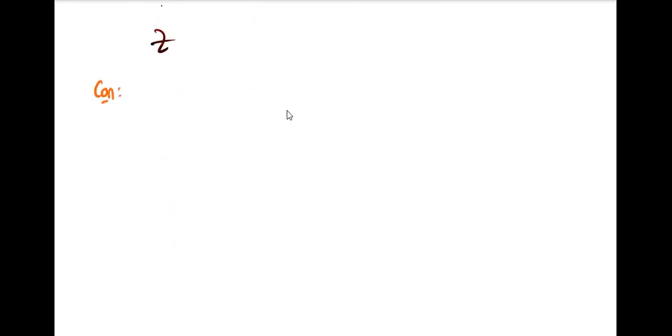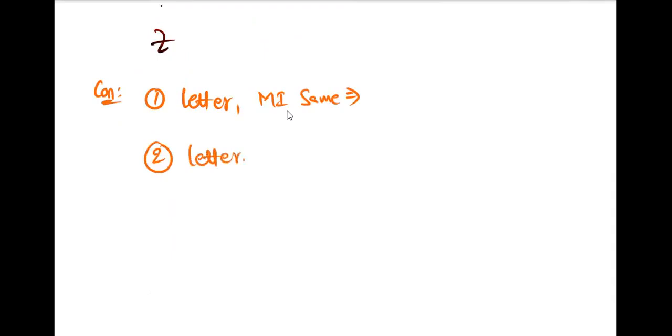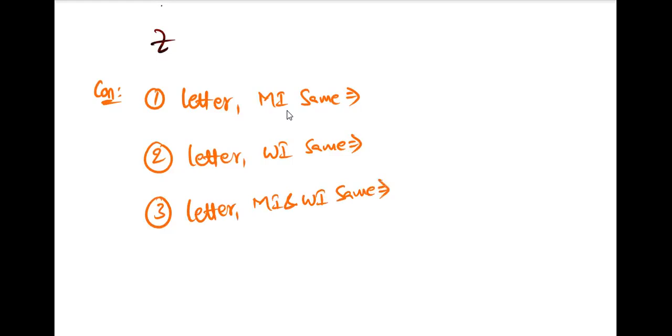The conclusions are: number one, letter and mirror image same. You have to list out all those letters. Second conclusion is letter and water image same. Your third conclusion is letter, mirror image, and water image same. You have to list out all those letters. And one more conclusion is, irrespective of the letter, only mirror image and water image same.